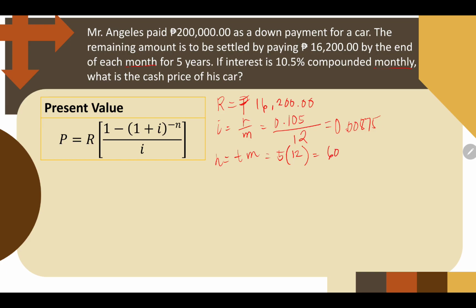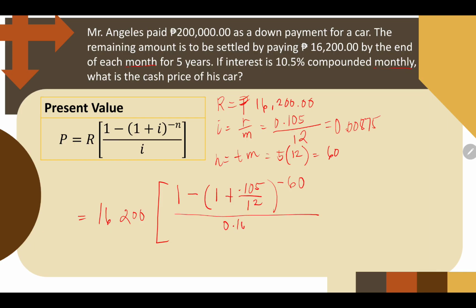So if we're going to substitute that to the formula, we will have 16,200 as our R. And then 1 minus 1 plus our i, which is 0.105 divided by 12, raised to negative 60, all over 0.105 over 12.